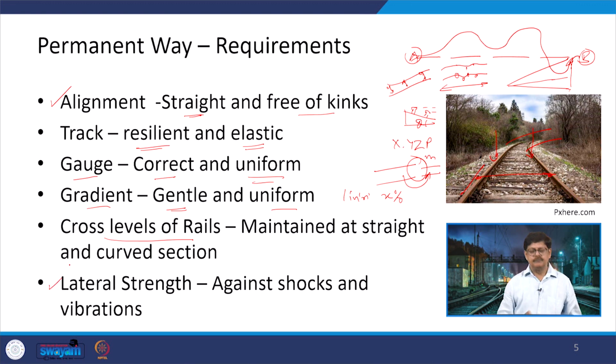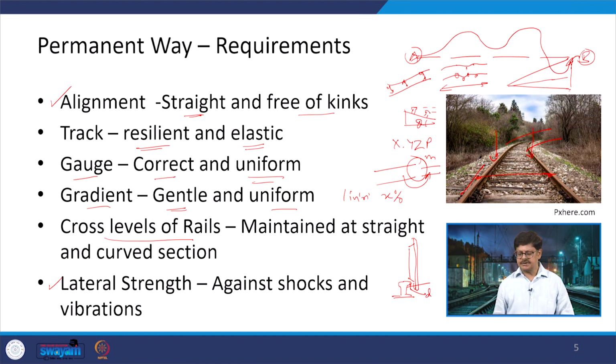The lateral strength is also an important aspect, because for the train which moves, there is a contact between the wheel and the rail, and the wheel and the rail have contact in terms of the flange on the wheel also. So, if we talk about a wheel, it is a possibility in this form. So, this is the wheel, and then there is a rail being provided in this form. So, there is a contact here, but then there is always some clearance at this point. So, this is a clearance D.